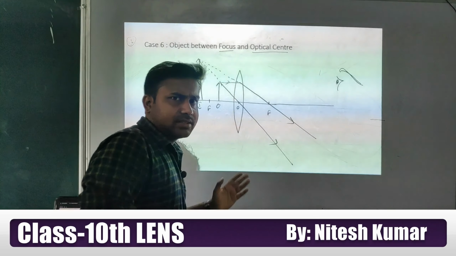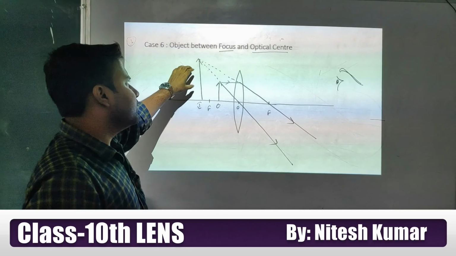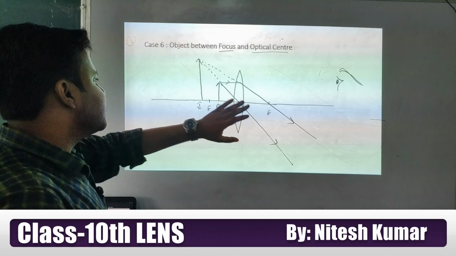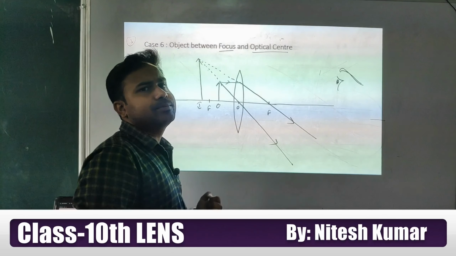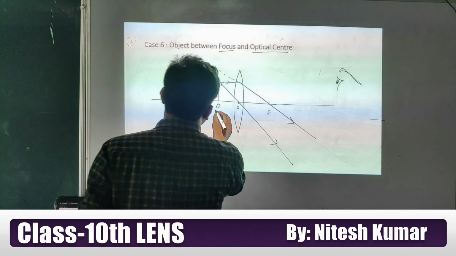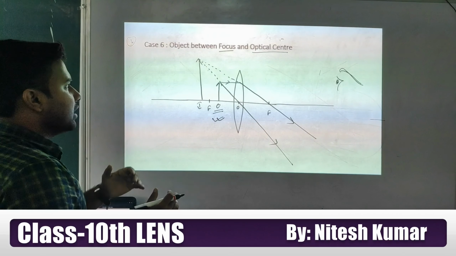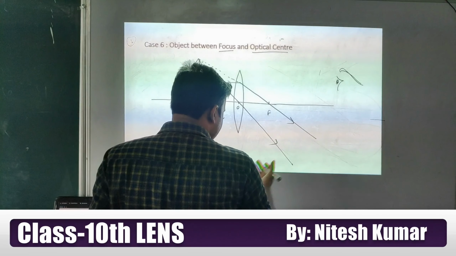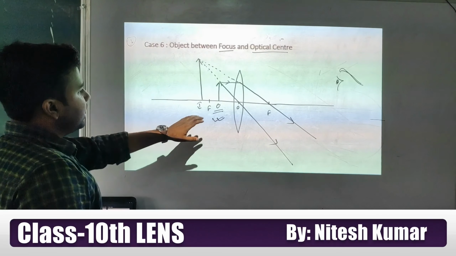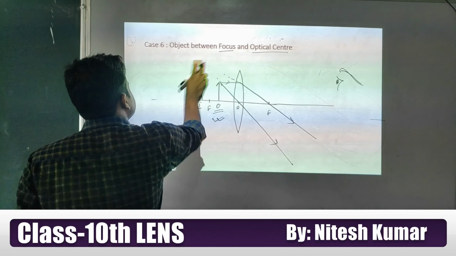It's erect. So here the image is virtual, erect and on the same side as the object. Generally in other cases it forms on the other side of the lens, but here it's on the same side. Okay student, now you understand.